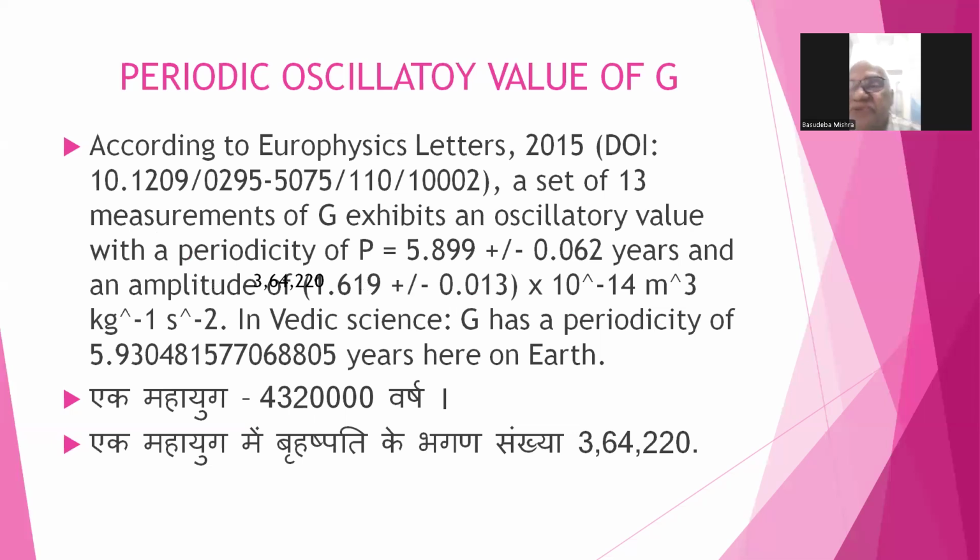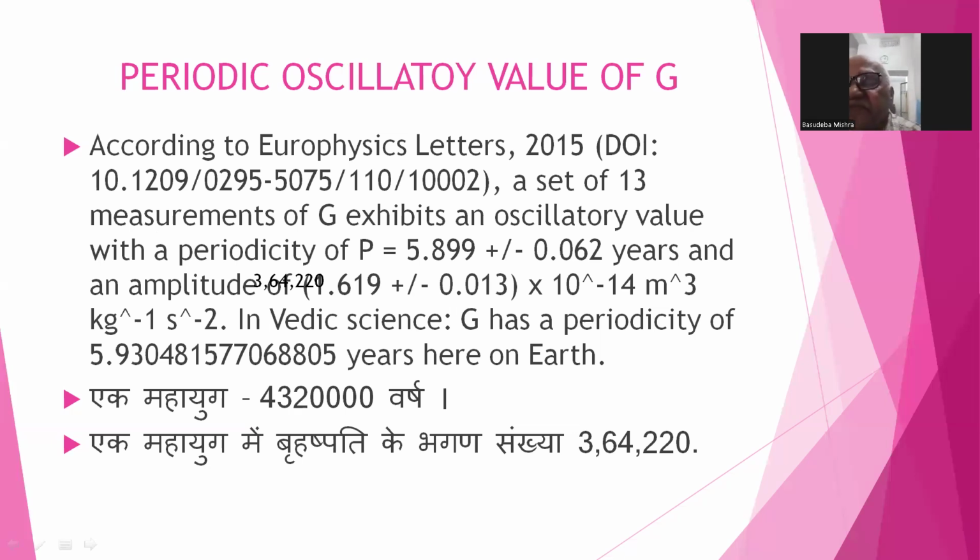About 10 years ago, scientists came to a conclusion that there is a pattern to why this value differs. They found that it has a periodic value over a period of about 5.9 years.